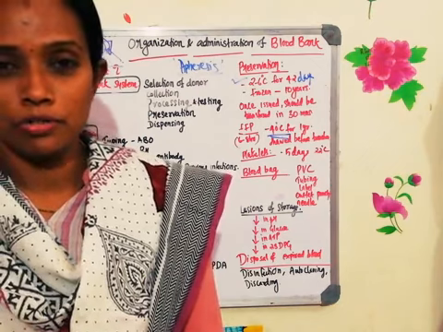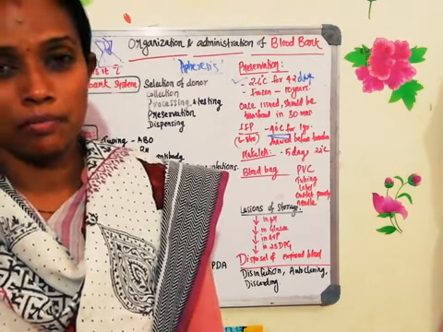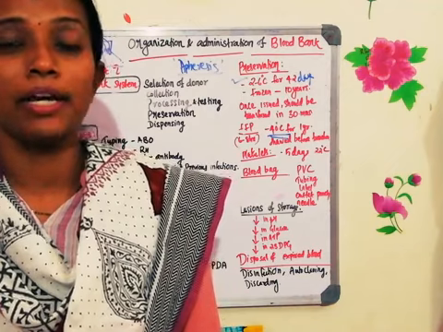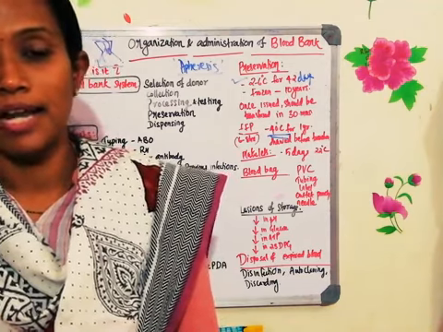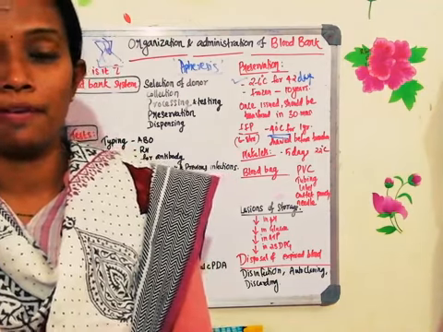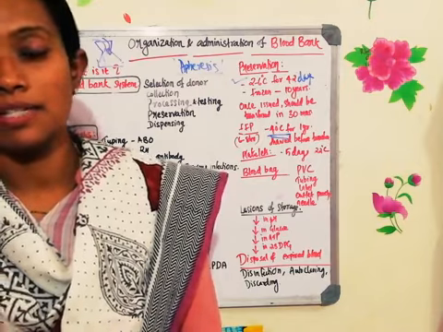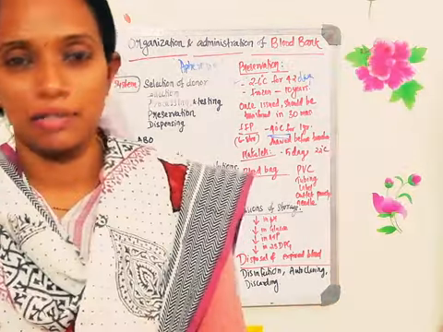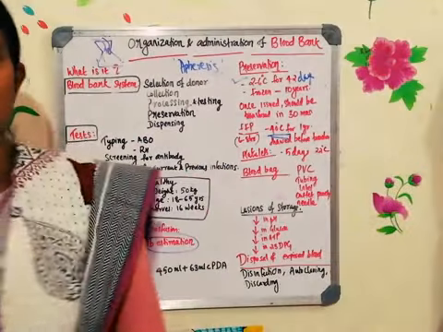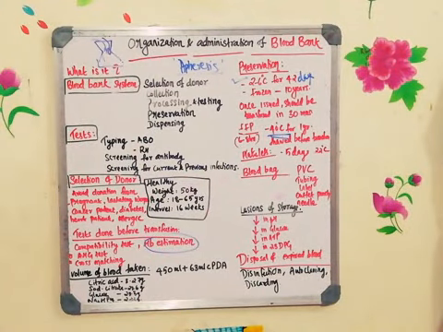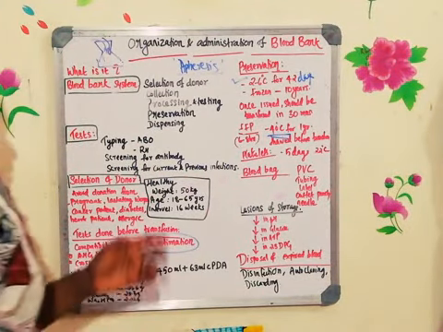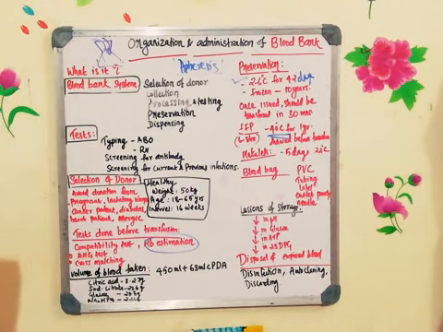So whenever there is surgery, internal or external bleeding, or if people suffer with anemia, or after chemotherapy when the blood cell count is very low, usually people go for transfusion. With any other hematological disorders also, they will go for blood transfusion. Without any loss of blood, you are not supposed to go for a blood transfusion. That you need to remember.